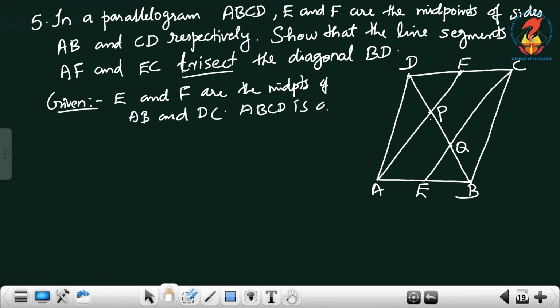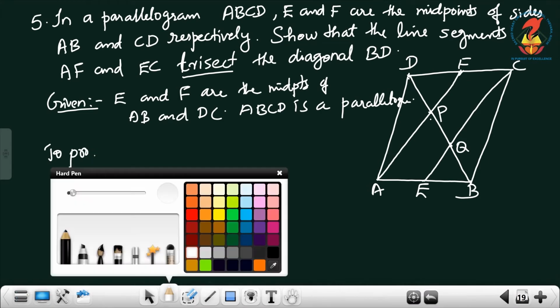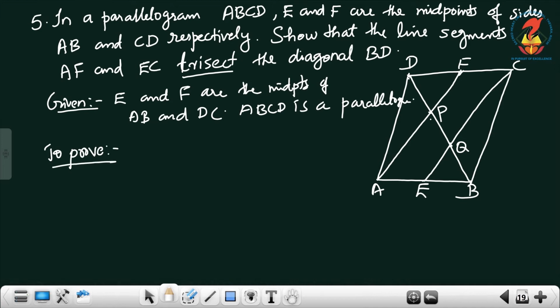ABCD is a parallelogram. We have to prove DP equal to PQ equal to QB. Trisect means three equal parts.